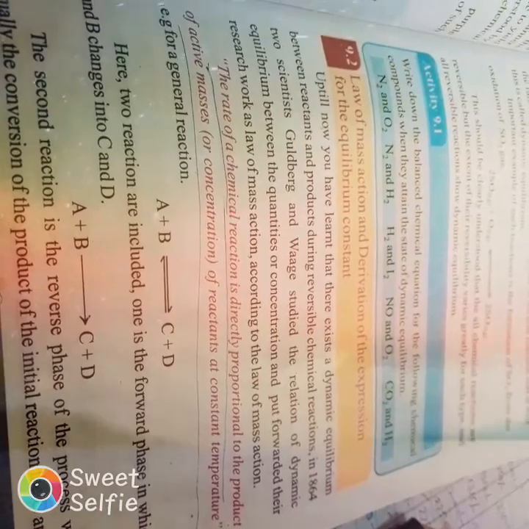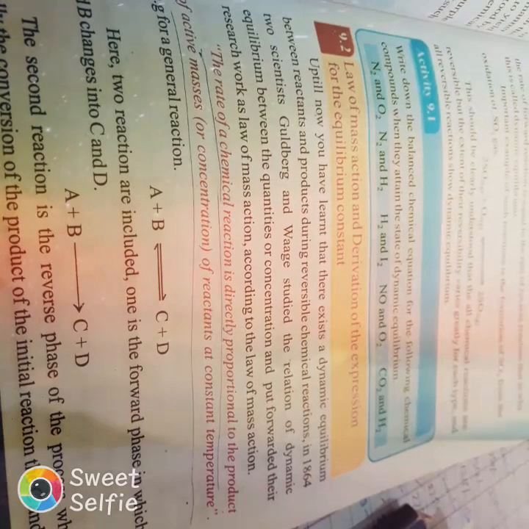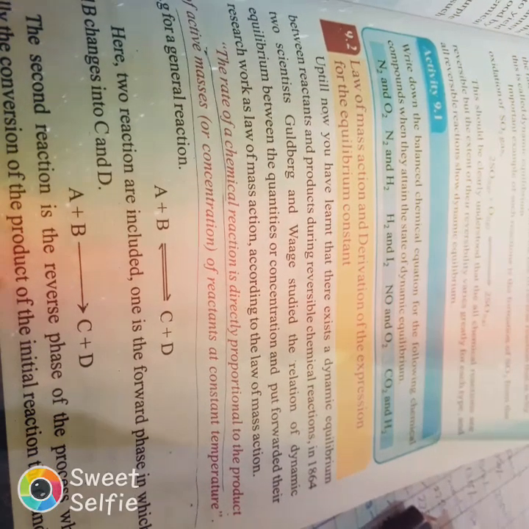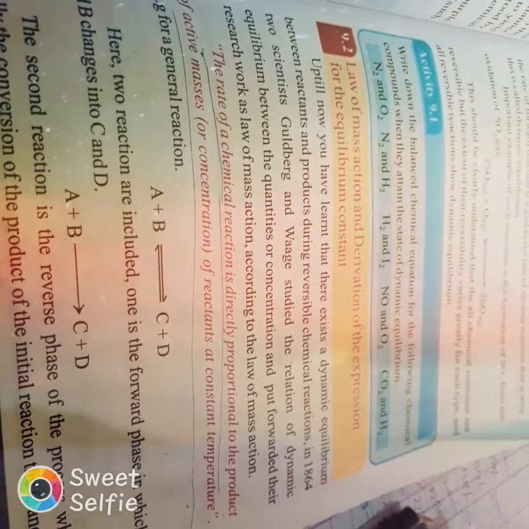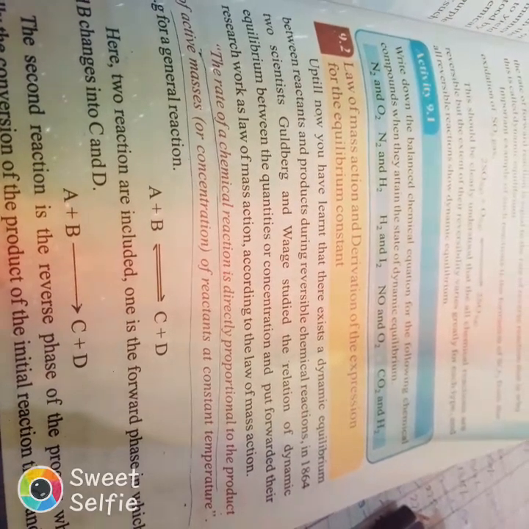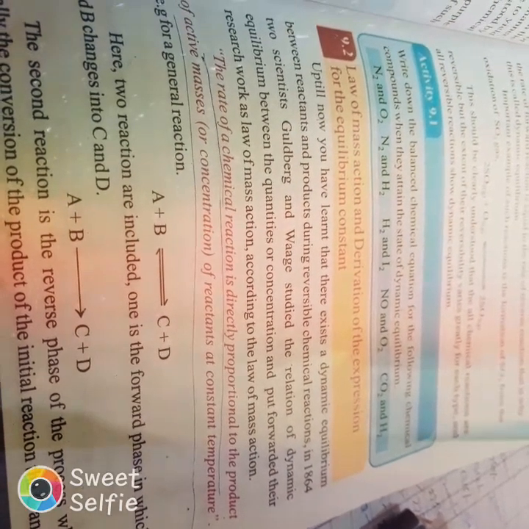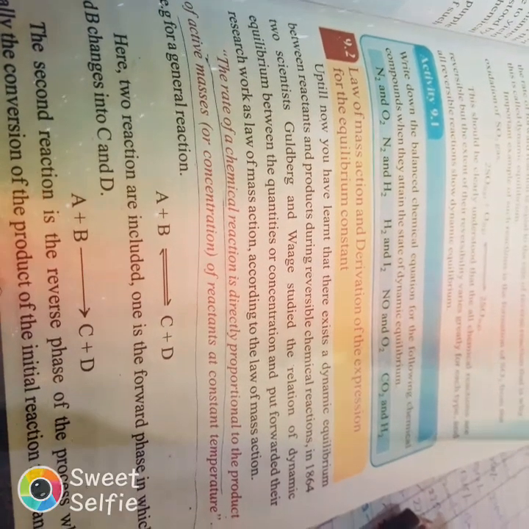This means that the rate of a chemical reaction is directly proportional to the product of the reactants. Suppose A plus B are the reactants. For general reactions, we write A plus B, and a reverse reaction arrow, not an equals sign. This means that the reactant changes into a product.